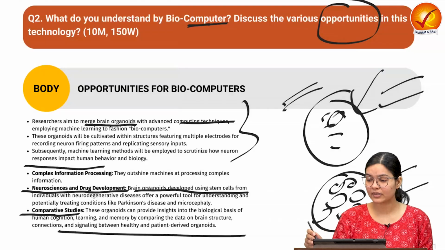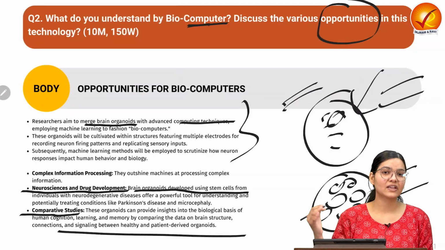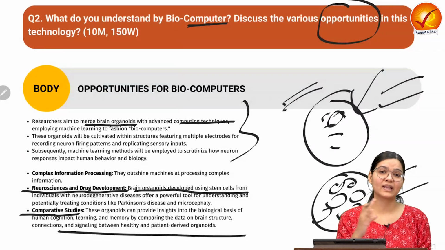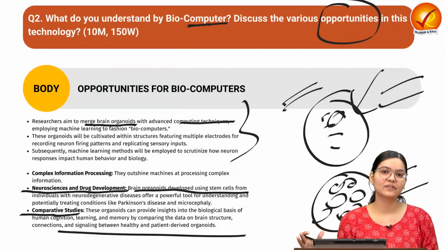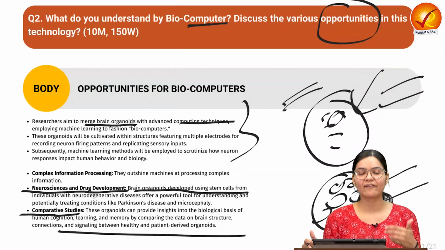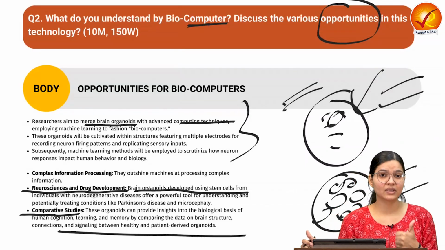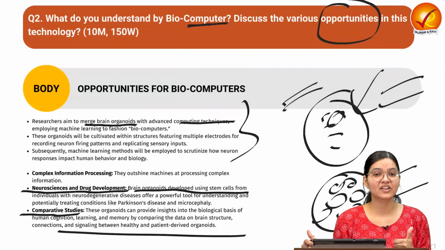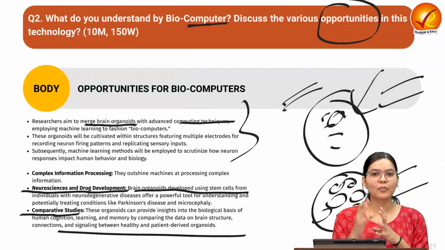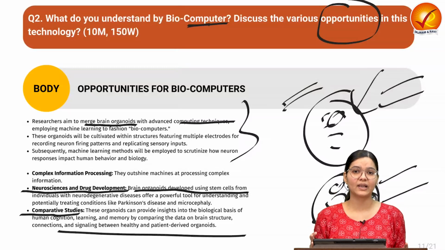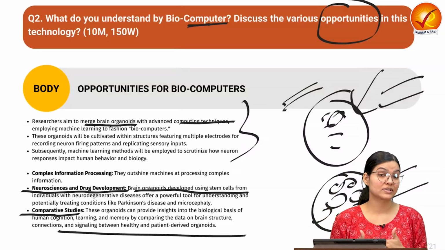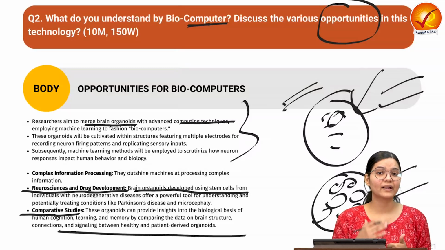The most important thing would be related to complex information technology. So we know the human brain has a lot of capabilities and capacity. It can do computation as we do with the help of computers. Nowadays modern computers have memory capturing, processing related to big data, Hadoop kind of things, and data analytics. So modern computers are doing all those things, but the human brain also has a lot of capabilities. It can store data, it can process complex data, and it can process it in a much more defined and efficient way.